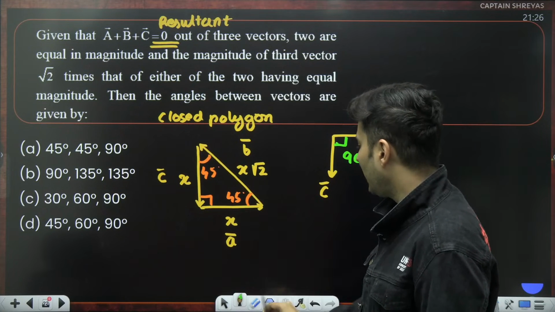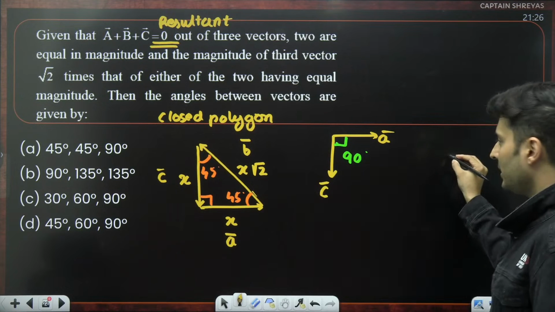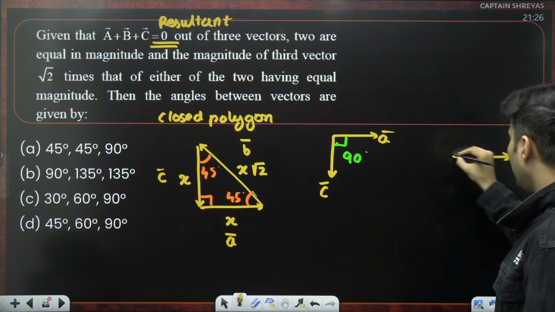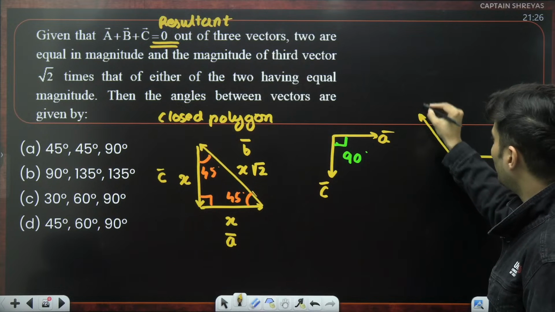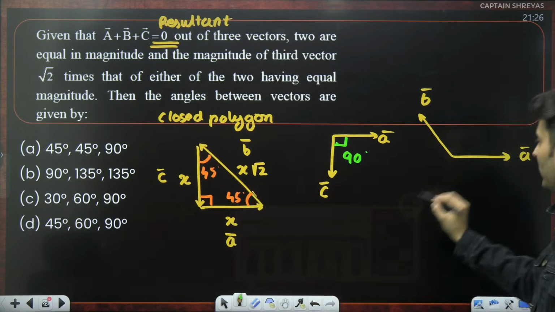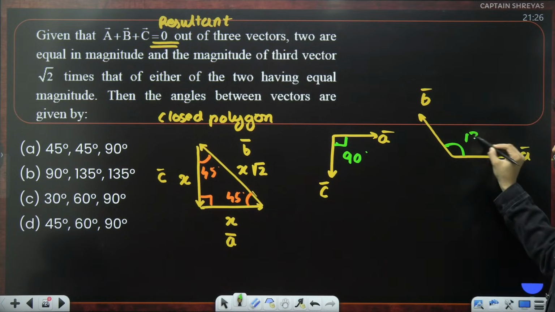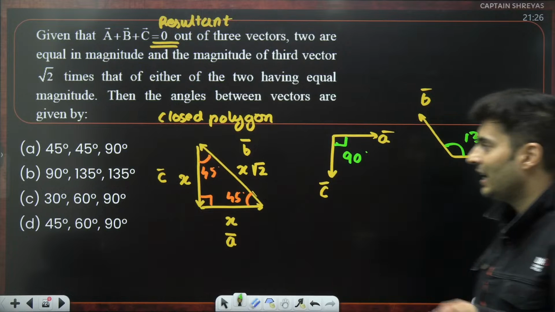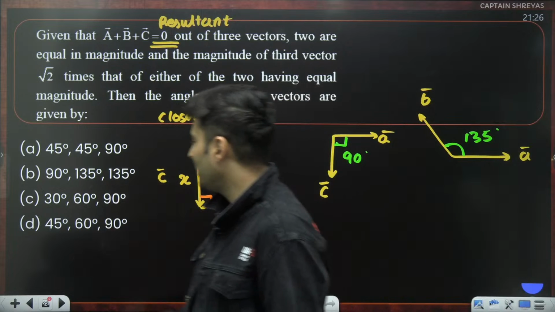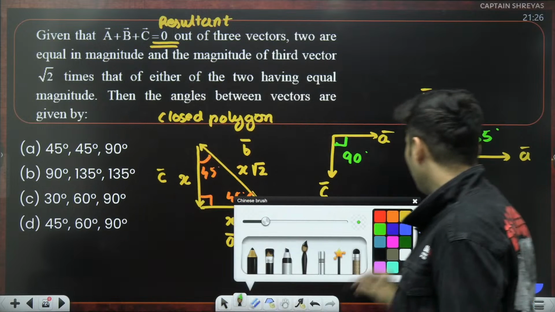Now let's check between A and B. Head and tail are matching, so I can't measure it. So keep that vector A as it is, and keep that vector B over here. What is this angle going to be? If this is 45, 180 minus 45 is 135. So another angle will be 135. I can see 135 only in one option, so most likely it will be option B.